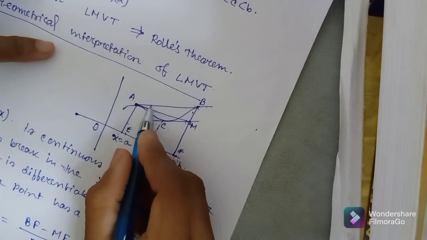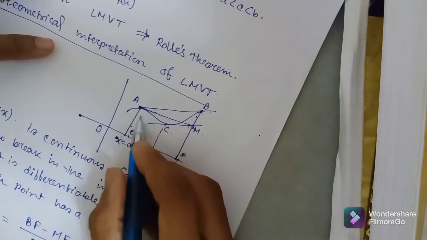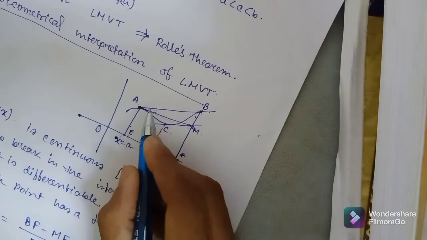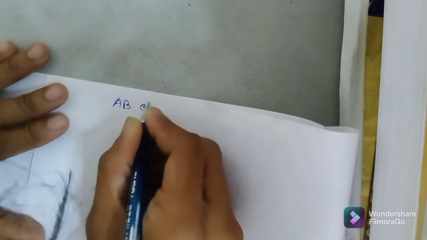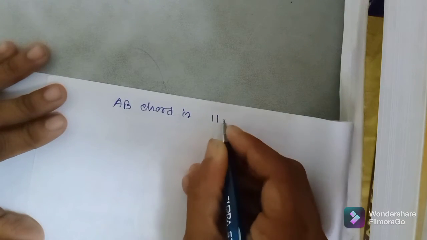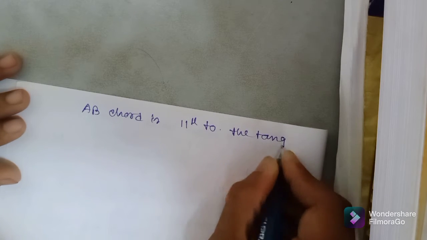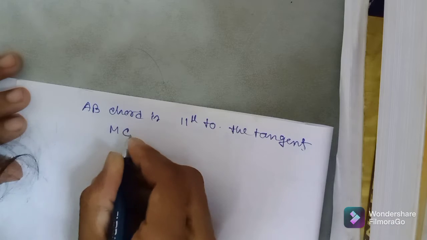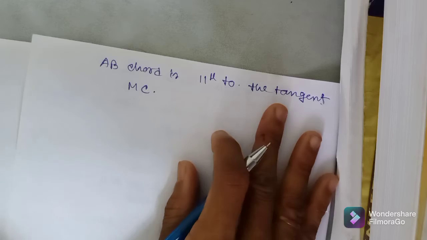That is also tangent part of this angle. Okay, that means we can conclude that this AB chord is parallel to the tangent MC. Okay, so this is the geometrical interpretation of Lagrange mean value theorem.